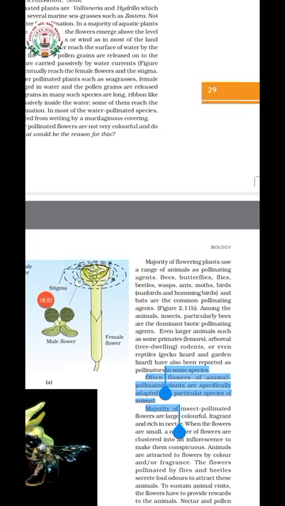What are they? Biotic and abiotic. Abiotic means non-living agents like water and wind. So we studied the characteristic features of wind pollinated plants and some examples of plants which are pollinated by water. Okay, so hope you all understood.